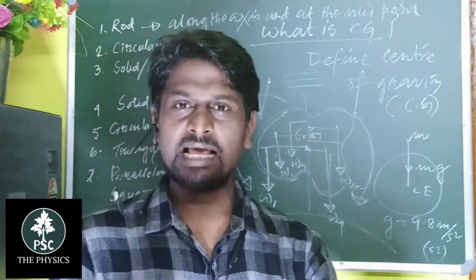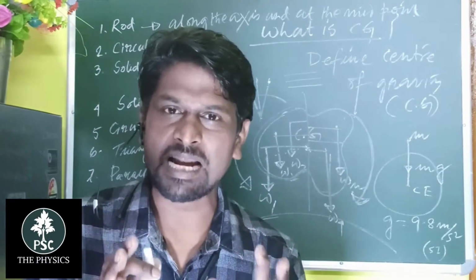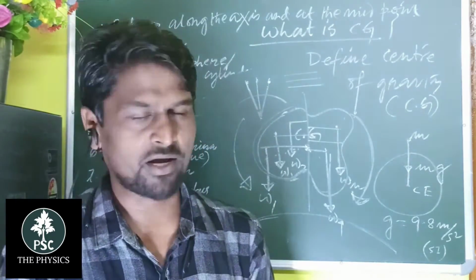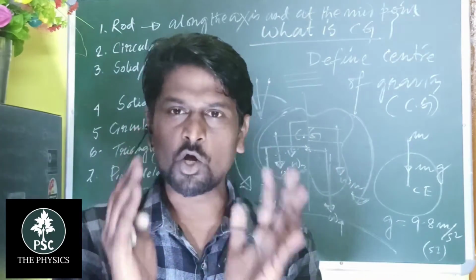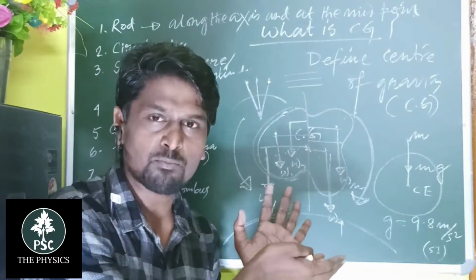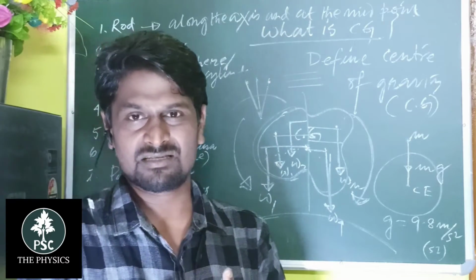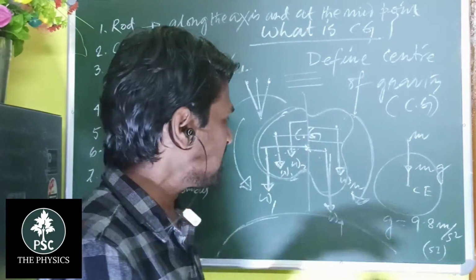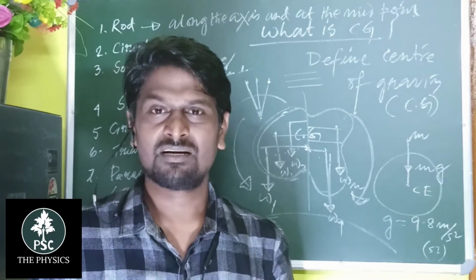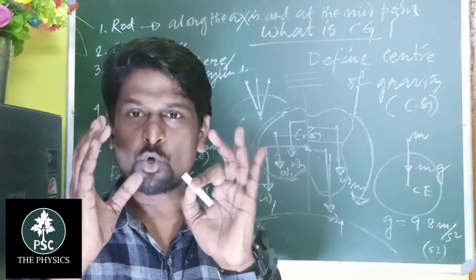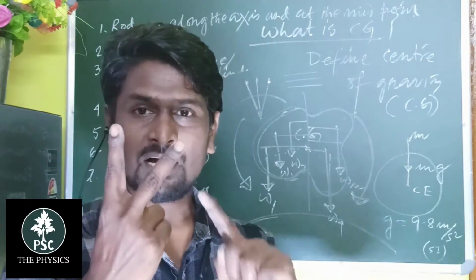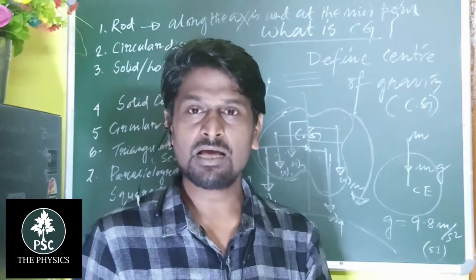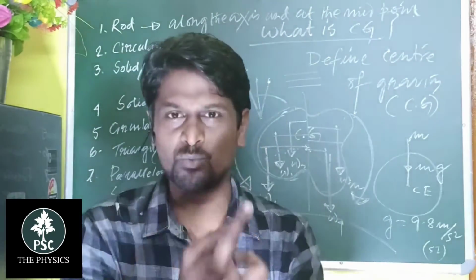So the center of gravity is that specific point about which, if we take the algebraic sum of all the clockwise and anti-clockwise moments of the particles, it is 0, that is, the body is in rotational equilibrium. What is rotational equilibrium? We study the two equilibriums in that particular chapter.